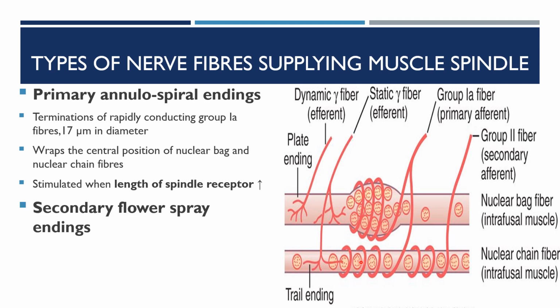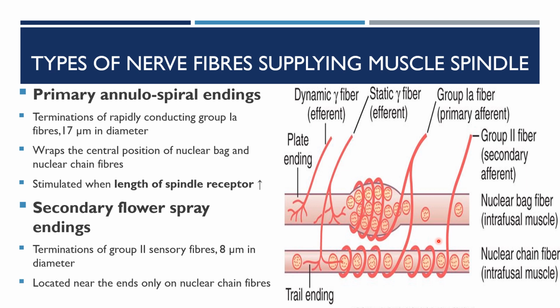Secondary flower spray endings: termination of group 2 sensory fibers, 8 micrometer in diameter. It is located near the ends, but only on the nuclear chain fibers, and not on the nuclear bag fibers. It resembles the Japanese orchid.